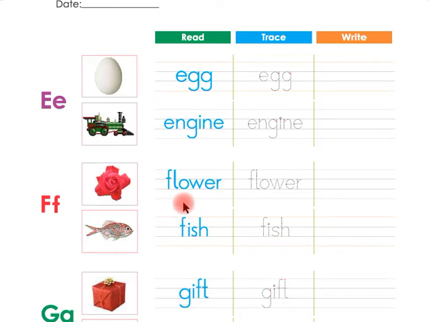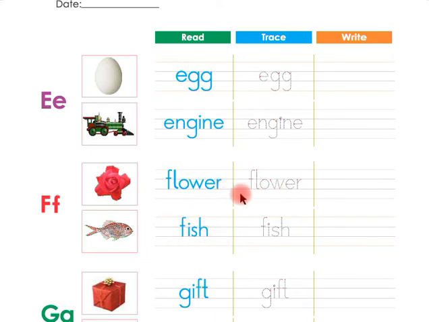Children, now you are going to read the words. This word is flower. Listen again, children, the word is flower. Look at this, children, this word is flower. Now say with me, this word is flower. Say again, children, the word is flower. And this word is fish. Say again, children, the word is fish. This is flower and this is fish.